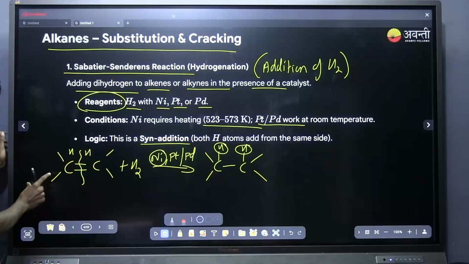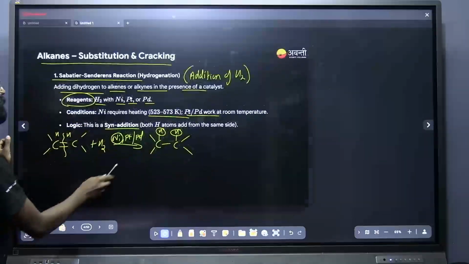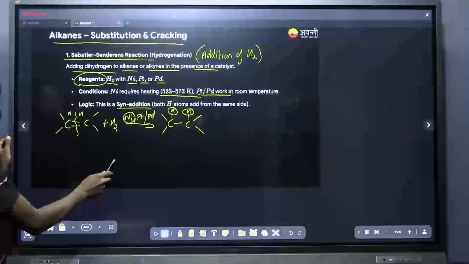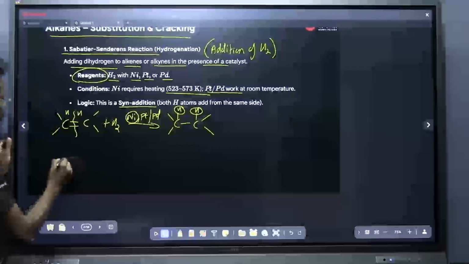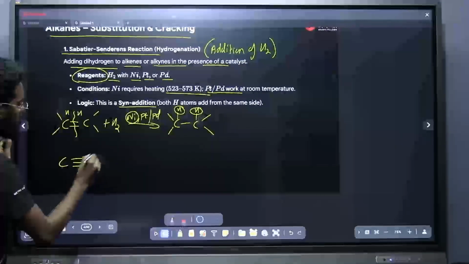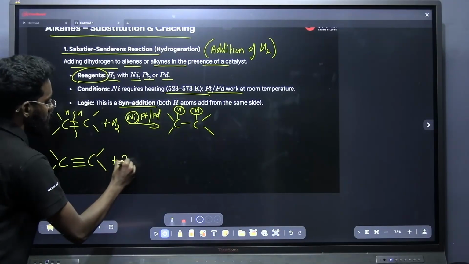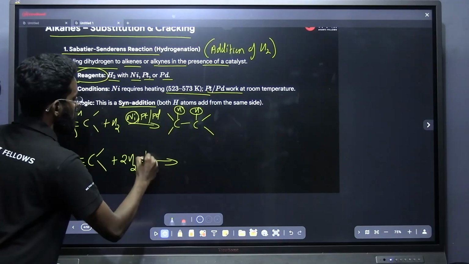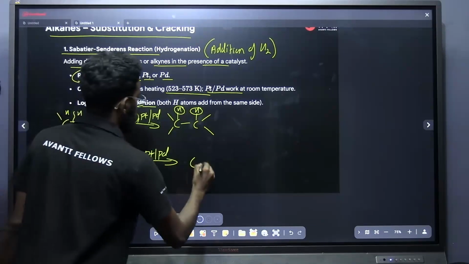This is the point that you should note down. This is in the case of an alkene. Now if I am taking an alkyne, for an alkane how many hydrogens do we need? We need 2 H2 in the presence of platinum or palladium. If I am doing that, what will I be getting?